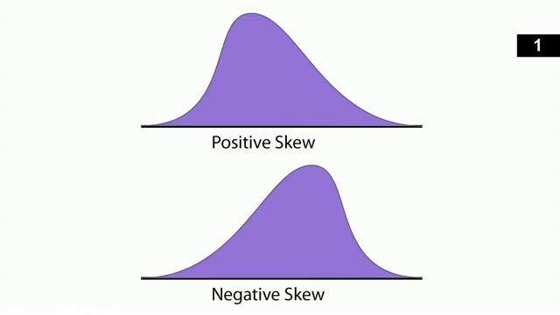And then a negatively skewed curve is just the opposite, with the curve skewed to the right and the tail to the left. So the mode is greater than the median and the median is greater than the mean.